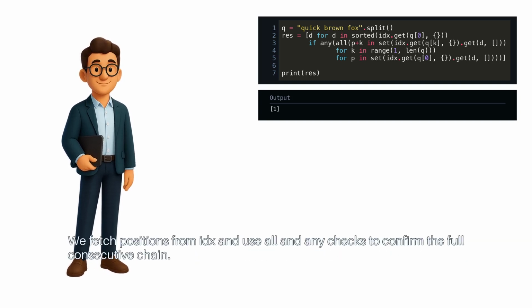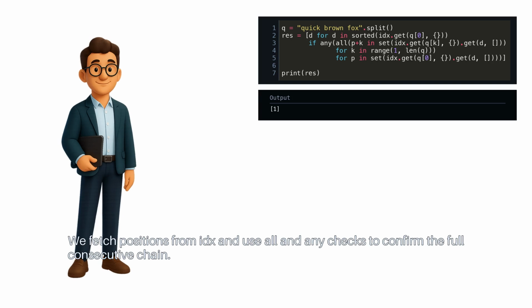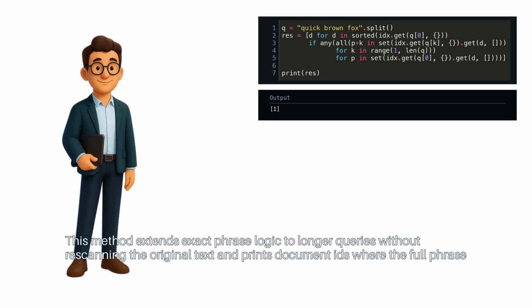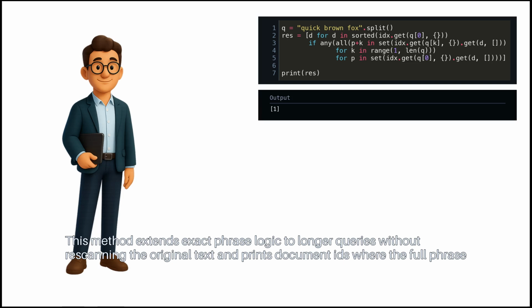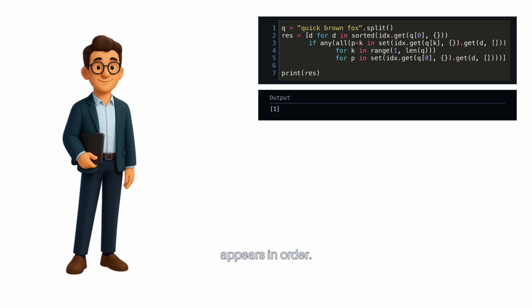We fetch positions from IDX and use all and any checks to confirm the full consecutive chain. This method extends exact phrase logic to longer queries without rescanning the original text and prints document IDs where the full phrase appears in order.